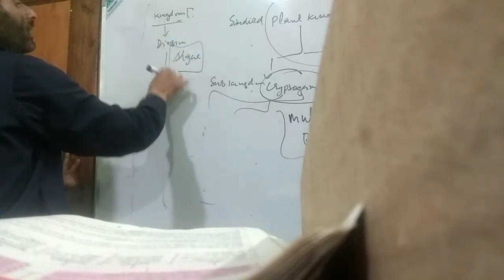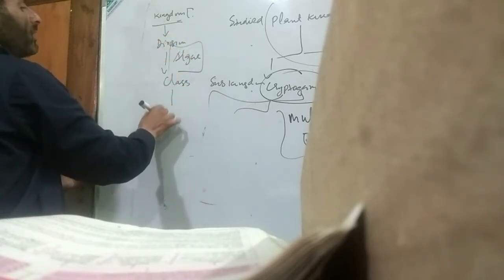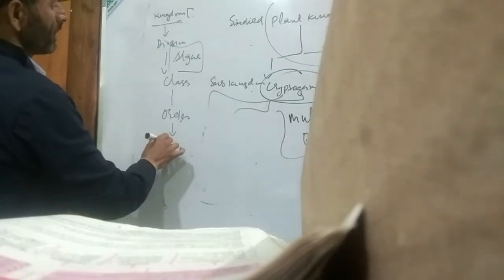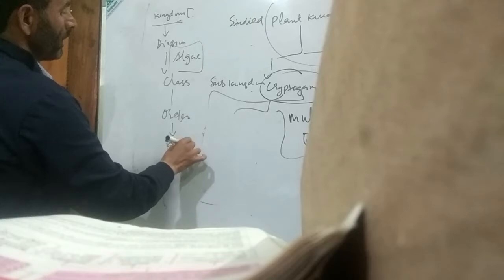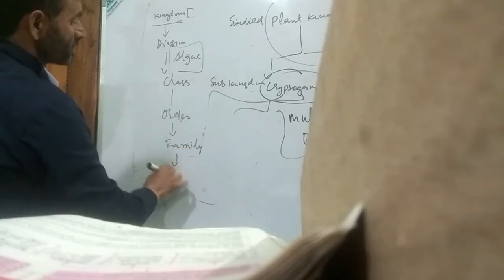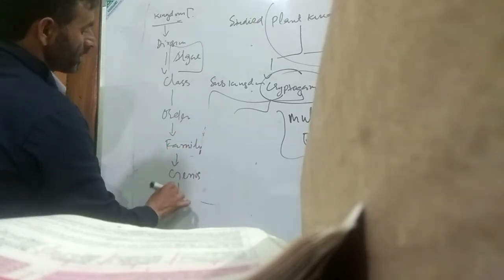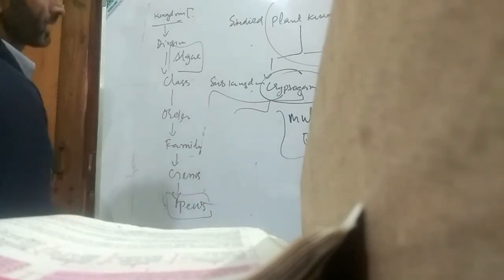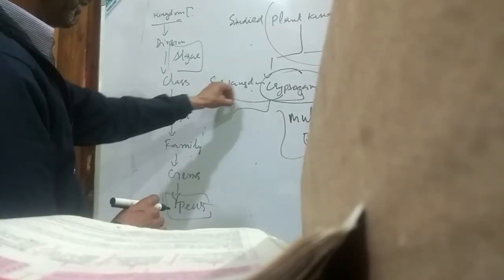After division we have class, after class we have order, then family, genus and species. Species is the lowest taxonomic category, having the lowest rank.